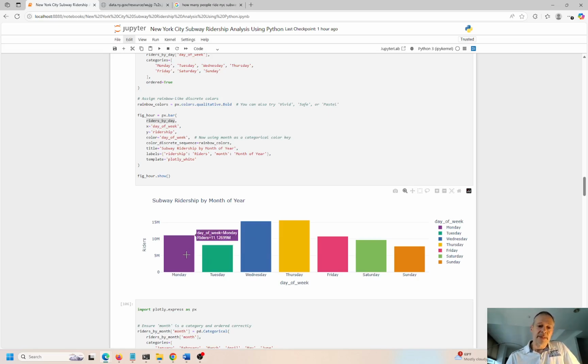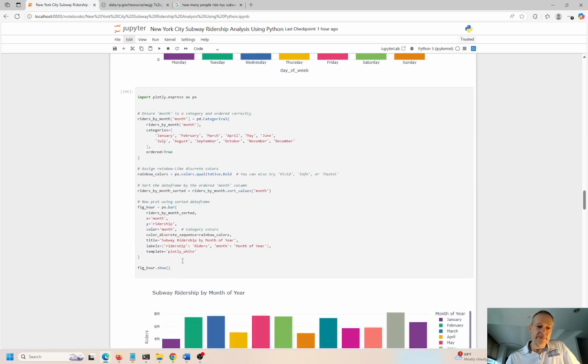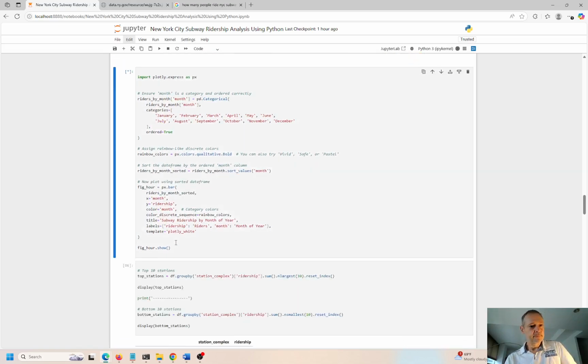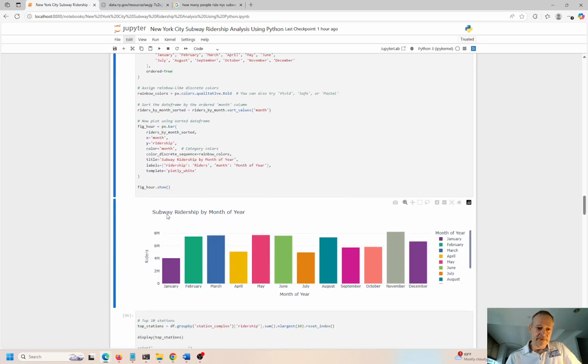So again, I think Monday through Friday is going to be pretty consistent. You could see some work from home Monday and Friday, right? So those might be a little bit lower. Wednesday, Thursday totally makes sense. Tuesday, I'm guessing it's the randomness, and we just didn't happen to pick up as many records for Tuesday as would have been nice, but that's fine. It is what it is.